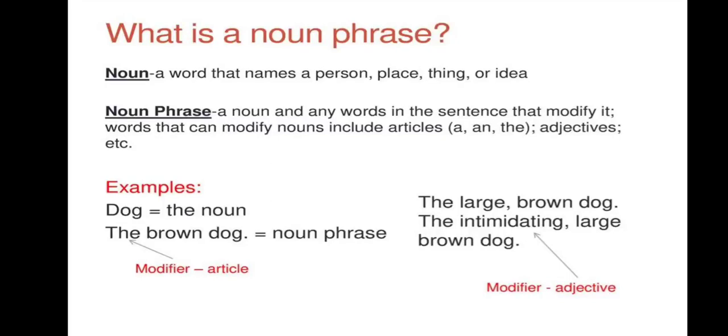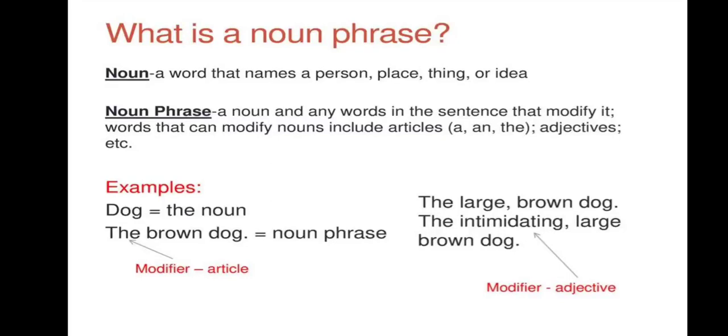So here the example, the brown dog. Okay, the brown dog is the noun phrase. You have the noun here, you have the modifiers here. The noun is what? Dog is the noun, modifier is the article, and adjective is brown.